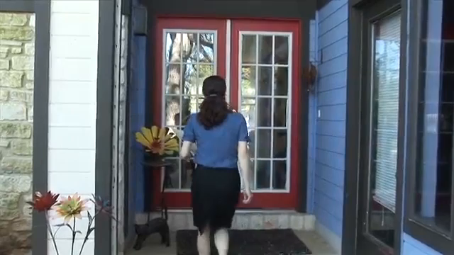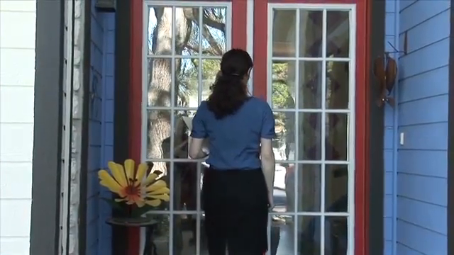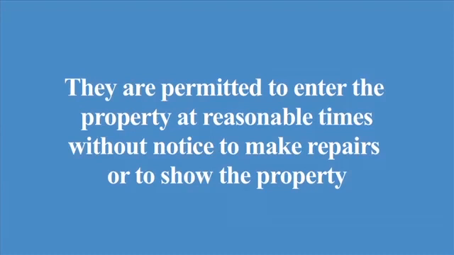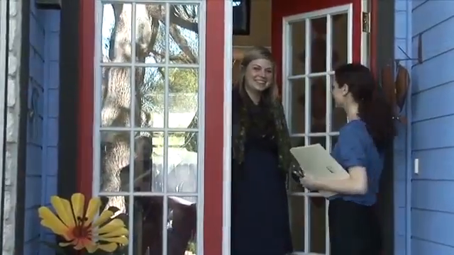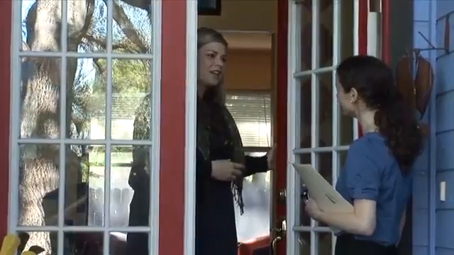This paragraph authorizes the landlord or anyone authorized by the landlord to access the property. The landlord or his agent will first attempt to contact the tenant, but they are permitted to enter the property at reasonable times without notice to make repairs or to show the property. Additionally, the landlord or his agent may enter the property without giving notice in limited circumstances provided in the lease.